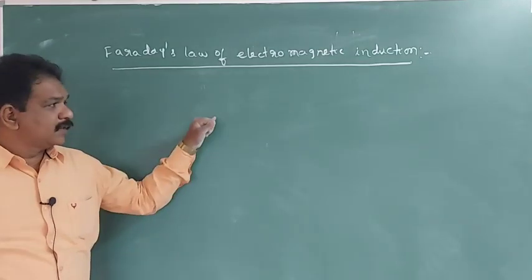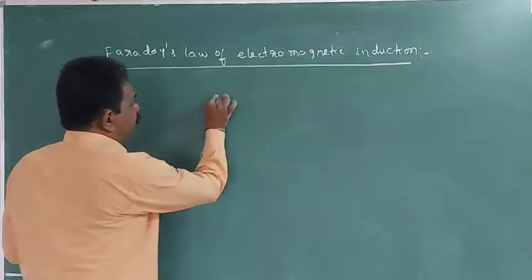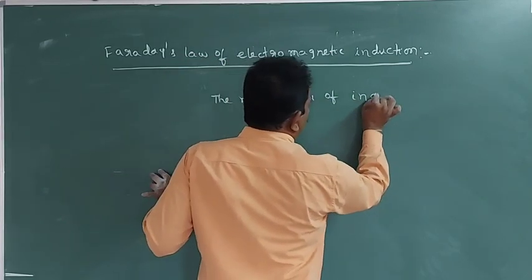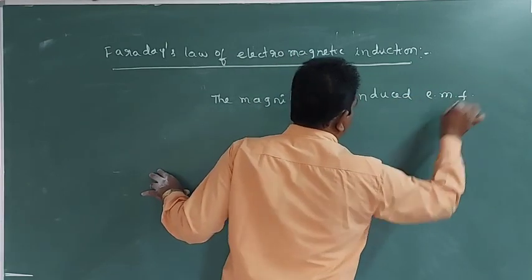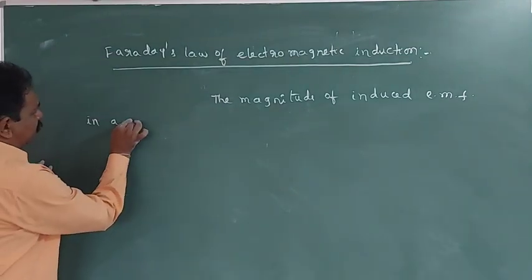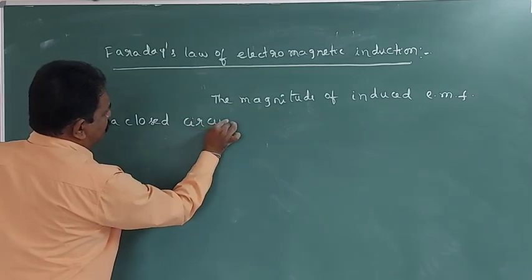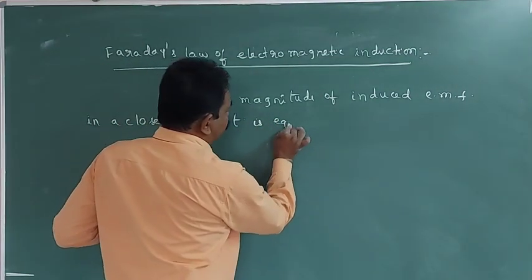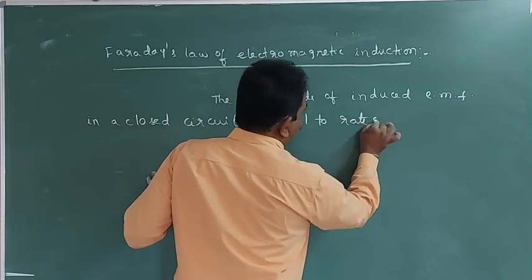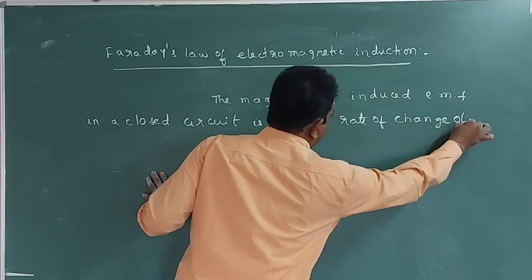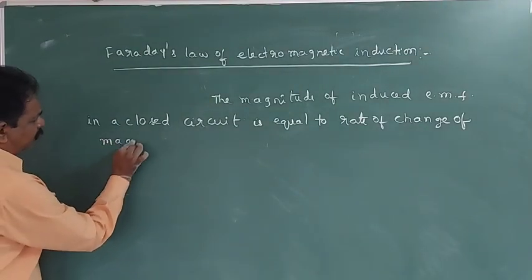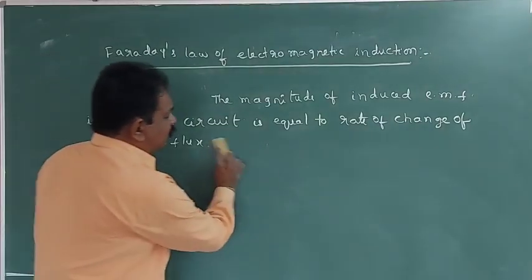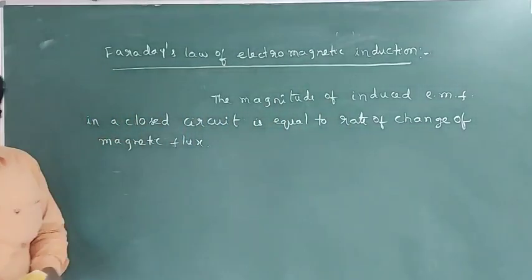So how they defined this one is: the magnitude of induced EMF in a closed circuit is equal to the rate of change of magnetic flux.